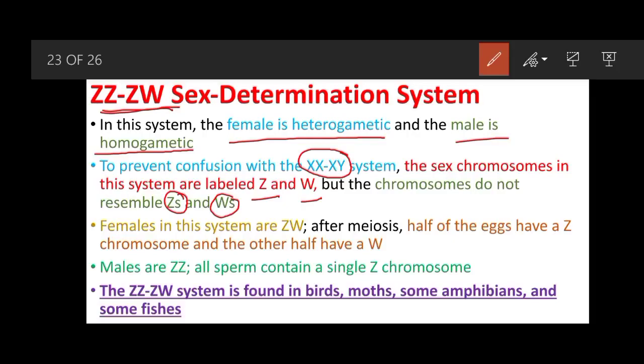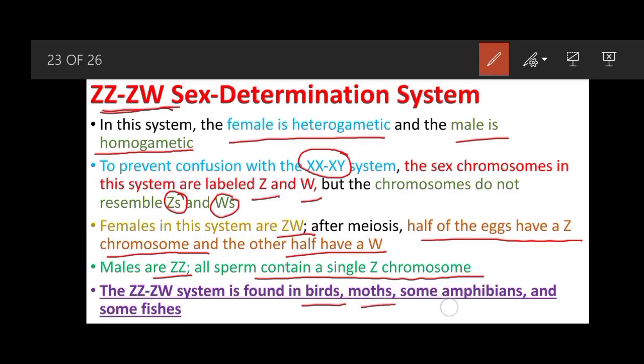Females are ZW, and after meiosis, half of the eggs have a Z chromosome and the other half have the W chromosome, and males are ZZ, therefore all the sperms contain a single Z chromosome. The ZZ-ZW system is found in birds, moths, and some amphibians and some fishes also.